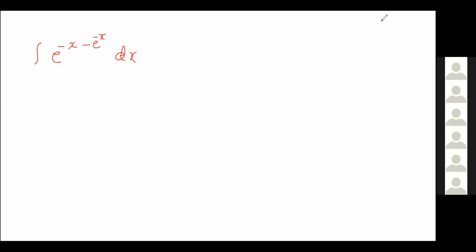Okay. So now we have to make the substitution. Before that, we have to manipulate this a little bit. I will write this one as e raised to minus x into e raised to minus e raised to minus x. Can you write like this?